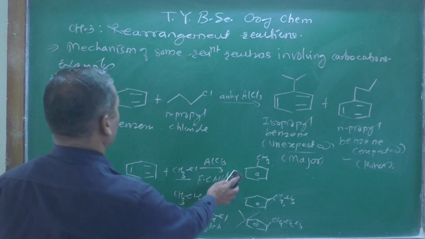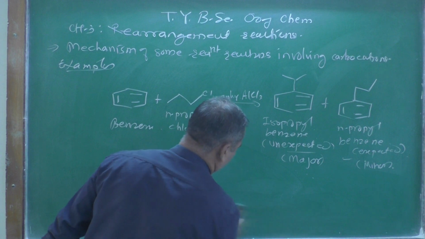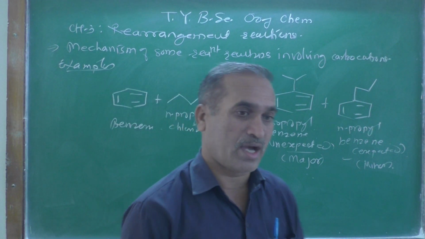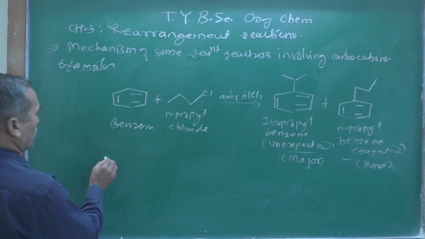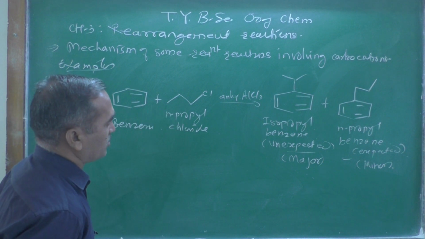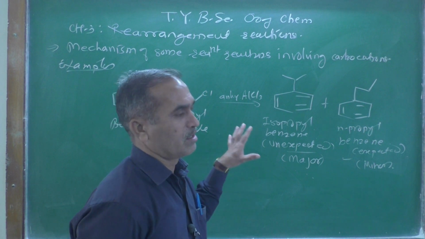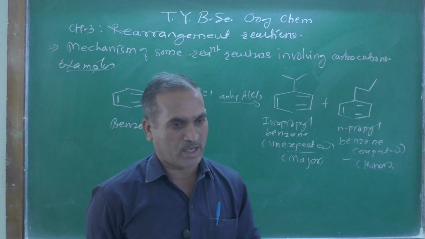And what is the first step involved in the Friedel-Crafts alkylation reaction? We already learned this kind of reaction in semester number 3. Let us see here what is happening. Here the anhydrous AlCl3 is playing the important role in the Friedel-Crafts alkylation reaction. What does it do over here?